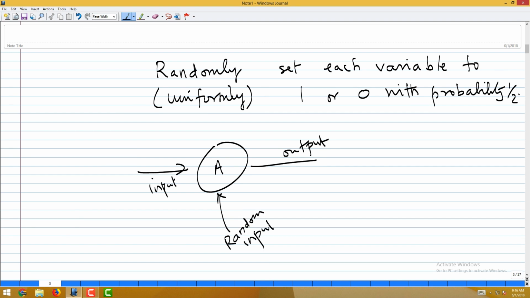Apart from my formula, the way you actually implement it is you consult a random number generator, and it gives you something, and based on that you make some choices. So, the important thing to notice is the output does not just depend on the input, it also depends on the random choices the algorithm makes. For the same input you could have different output if you run it multiple times.